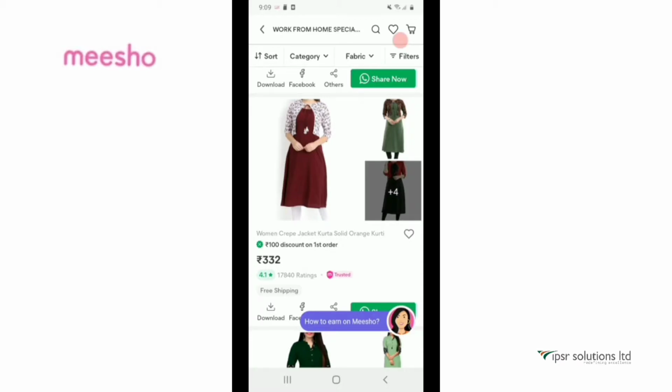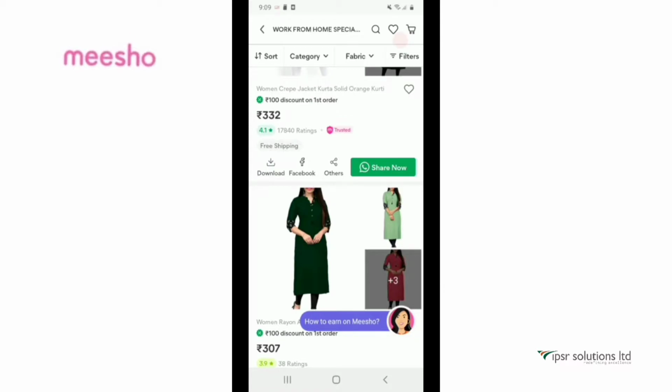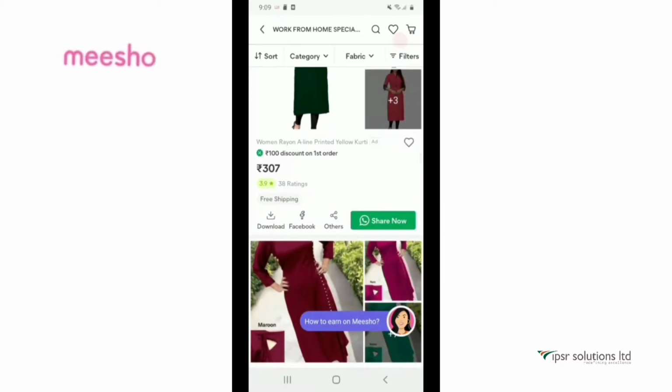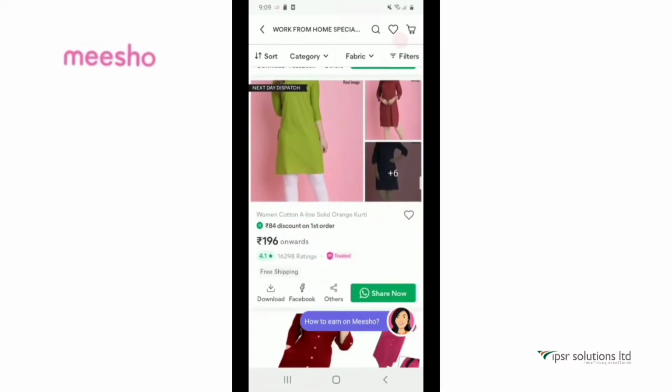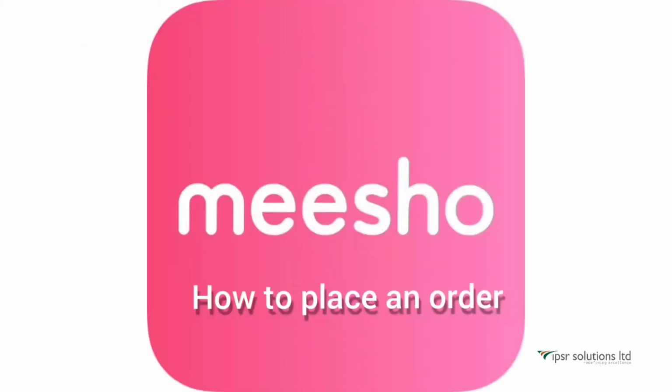Meesho also provides a 100% refund policy. If your customer is not happy with the product, you can go through the Meesho app and place a return or exchange request. Meesho will pick up the product from the customer for exchange and will refund the entire amount. Now, let's see two things. First, how to share your products with your customer, and the second, how to place an order.